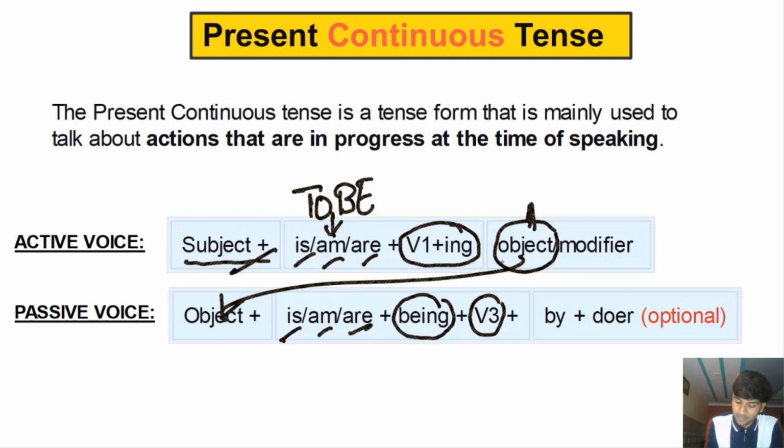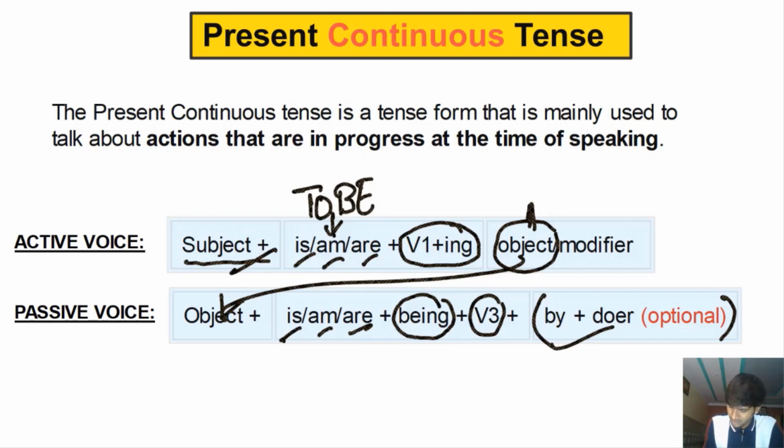All right, followed by, and this is absolutely optional, by plus the doer of the action, which is the subject. So we usually do not mention the doer of the action in the passive voice, as it is not important to mention. That's why it's optional, and most of the time we don't mention the doer of the action. So object, which is the new subject in the passive voice, followed by is, am, are, followed by being, followed by V3, which is the main verb, and followed by other things, modifiers and other things if we have them in a sentence. And you can talk about the doer of the action as well if you want to.